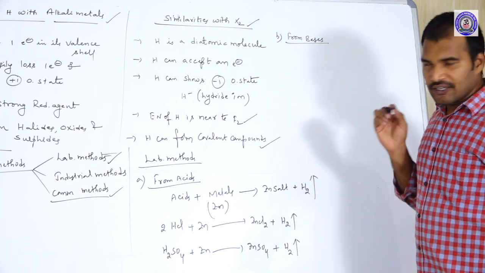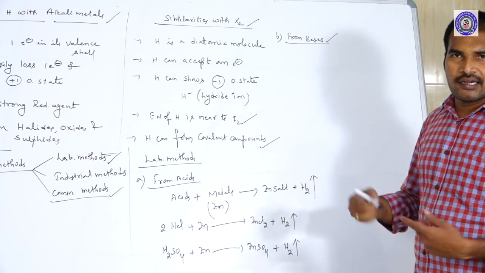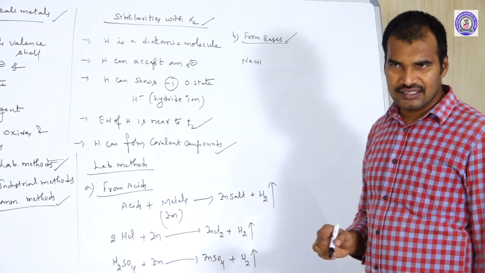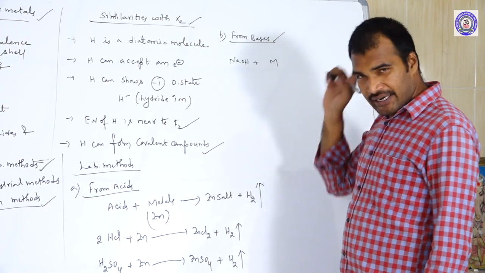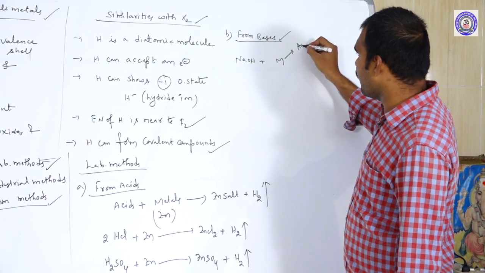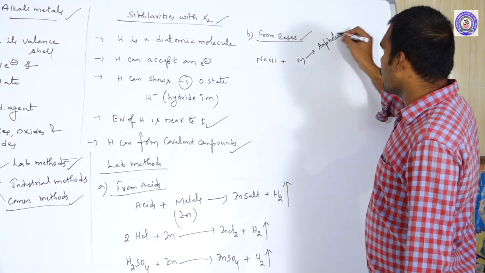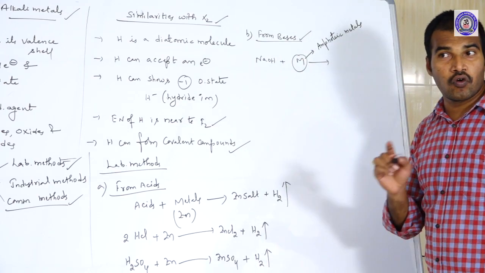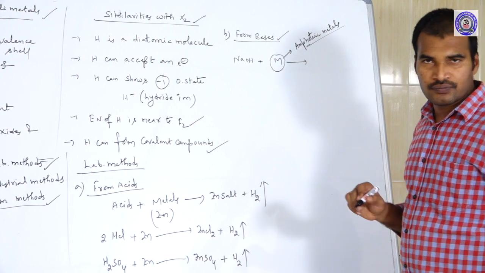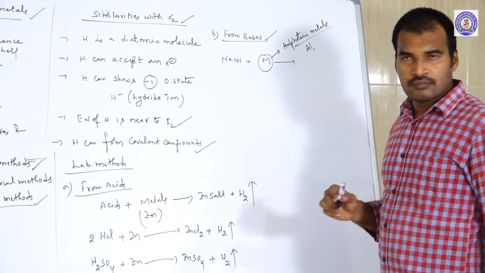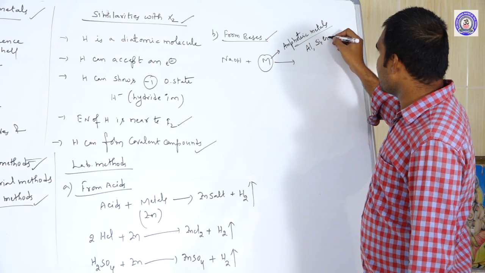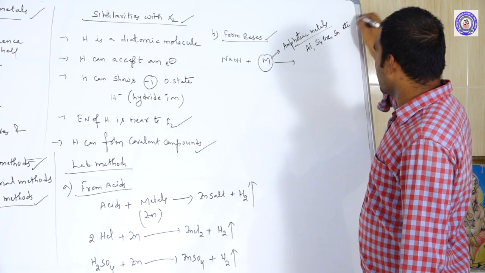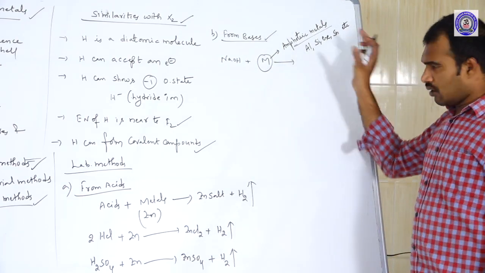From bases also we can prepare hydrogen, with a base like NaOH, KOH. But here, by the addition of a metal, the condition is that this metal should be an amphoteric metal. What are the examples of amphoteric metals? Those are aluminium, silicon, germanium, tin. These are some examples of amphoteric metals.